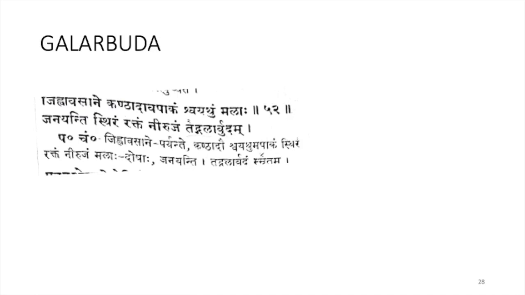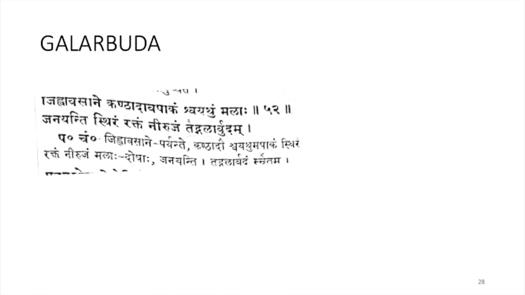So here Gala Arbuda, at the end of the Jihwa and in the Kantha Pradesha, there is a swelling which is not causing any paka. Shvayadu Malaha, it is caused by all the tridoshas. Janayanti Shvayadu, which is Stira, and Rakta Varna, Nirujam, without pain and without paka, that condition is known as Gala Arbudam.